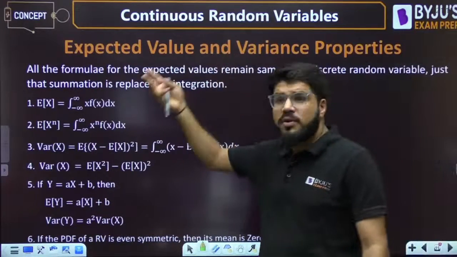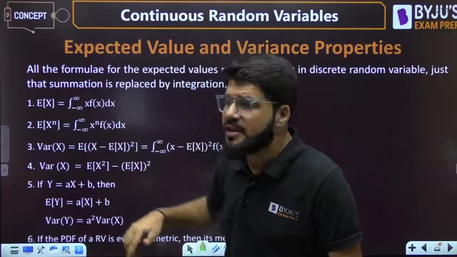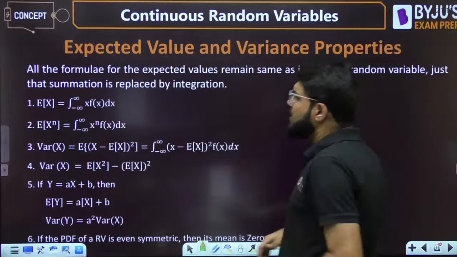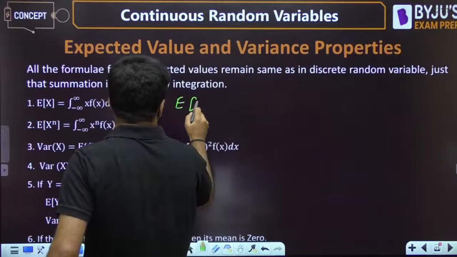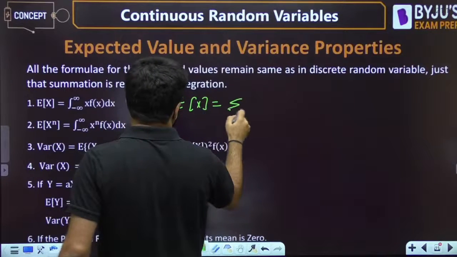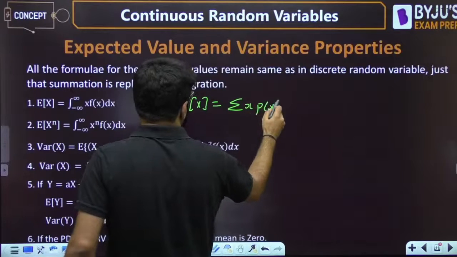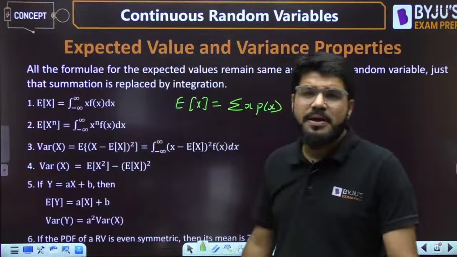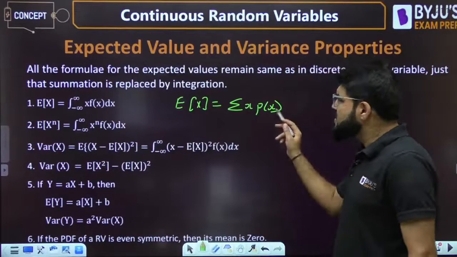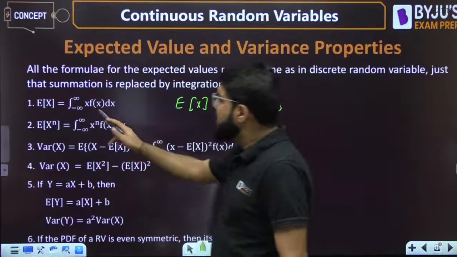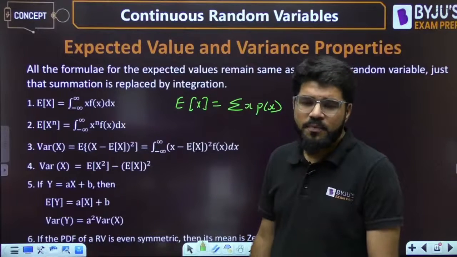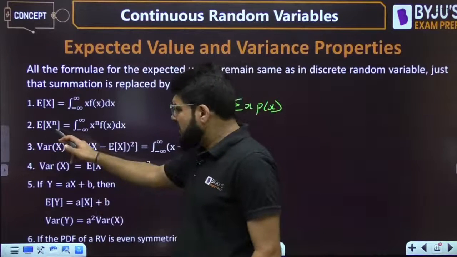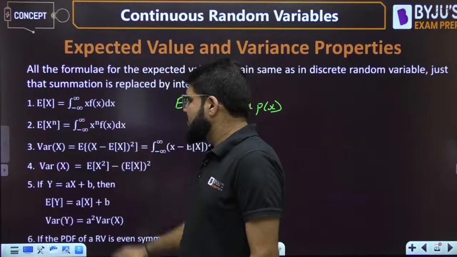Expected value, as we have already discussed, means the mean. So for a discrete random variable, what was the formula for E of x? Summation of x into PMF. For a discrete random variable we talk with respect to PMF. Here it is integral of x into PDF. All summation formulas will just be replaced by the integral. Expected value of x power n is integral of x power n f(x).